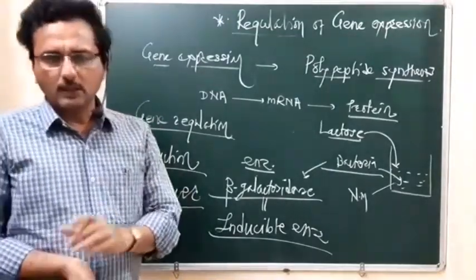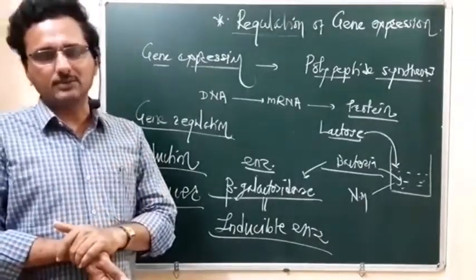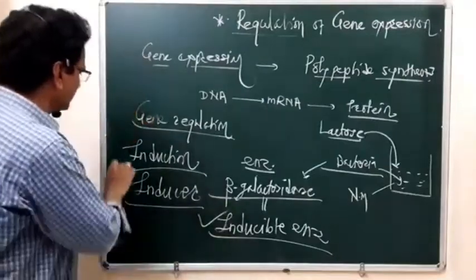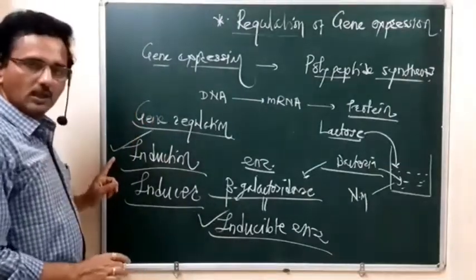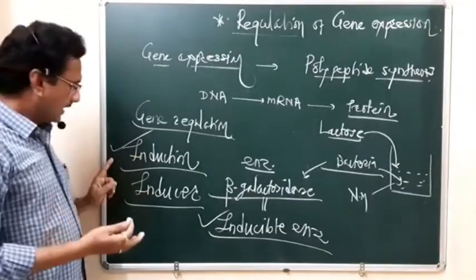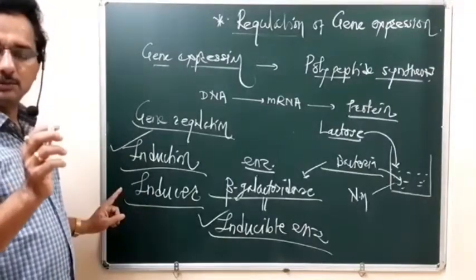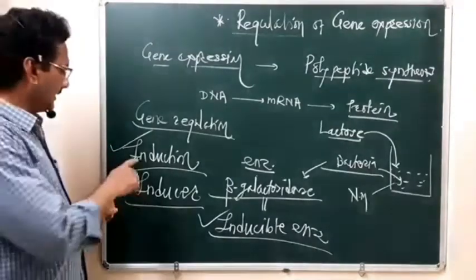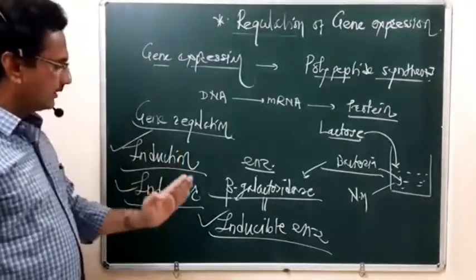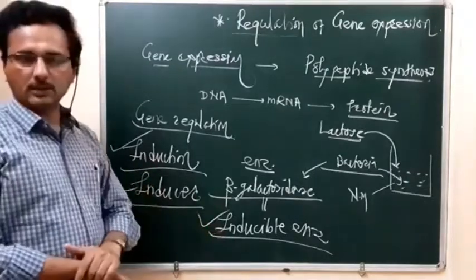So student, you remember these terms. These terms will be asked in your MCQs. What is an inducible enzyme? Then what does induction mean? Induction means that in the presence of the inducer, the gene gets switched on. And what is the inducer? The inducer is a small molecule that provides the induction. So you remember these three terms: inducible enzyme, induction, and inducer.